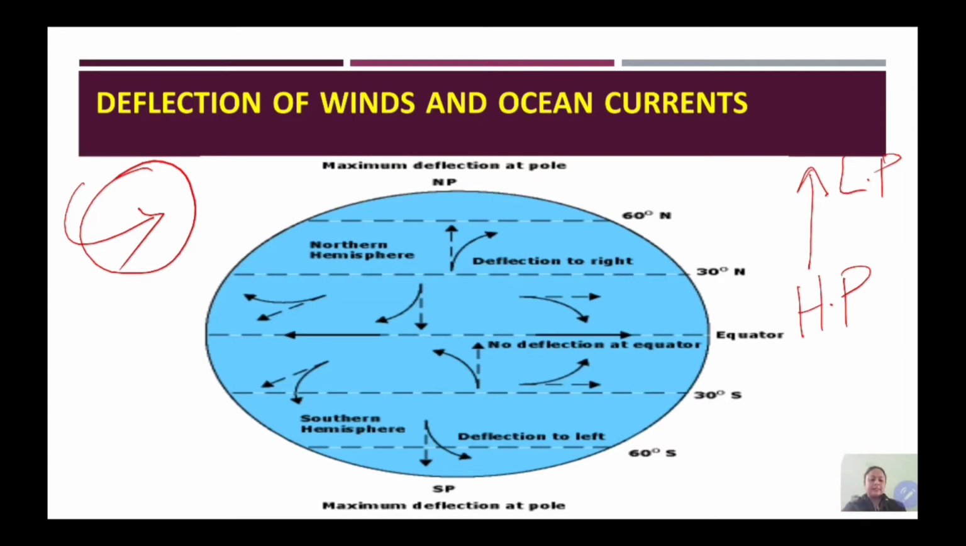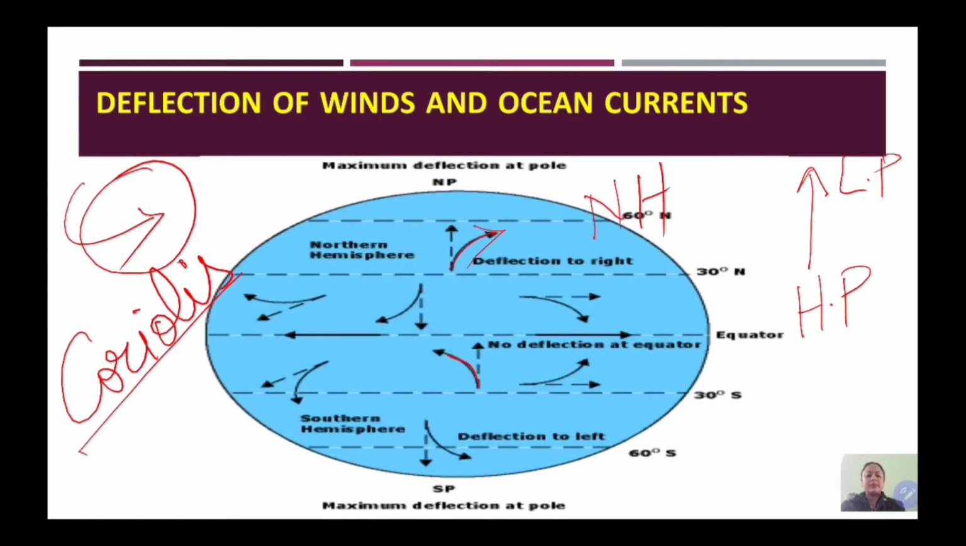A force is generated due to the rotation of the earth, and that is called Coriolis force. This force does not allow the winds and ocean currents to move in a straight path. Rather, they get deflected towards their right in the northern hemisphere and towards their left in the southern hemisphere. So, right in the northern hemisphere and left in the southern hemisphere. This is the law, and this law is known as Ferrel's law.